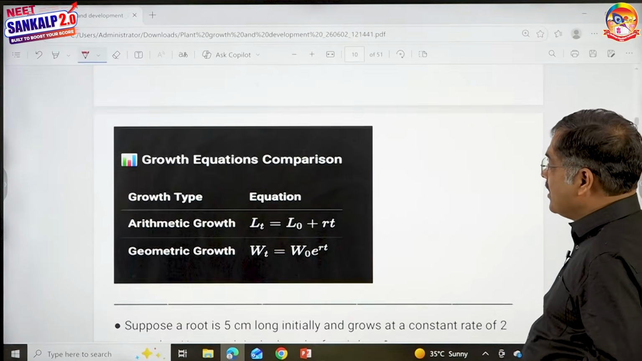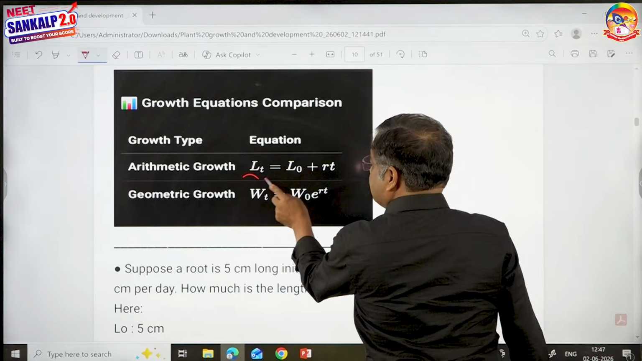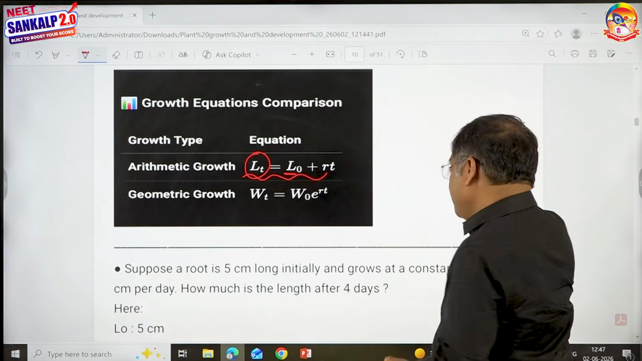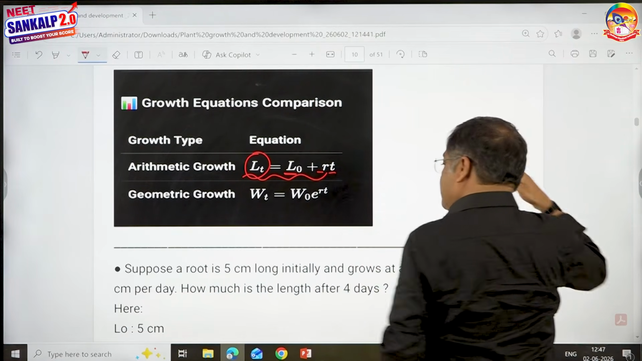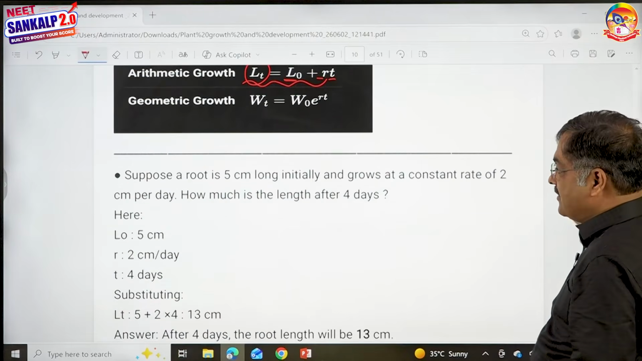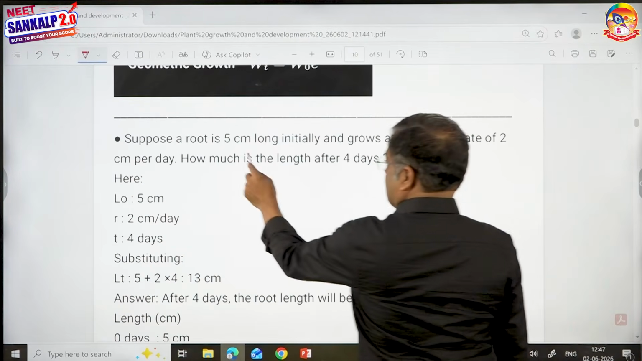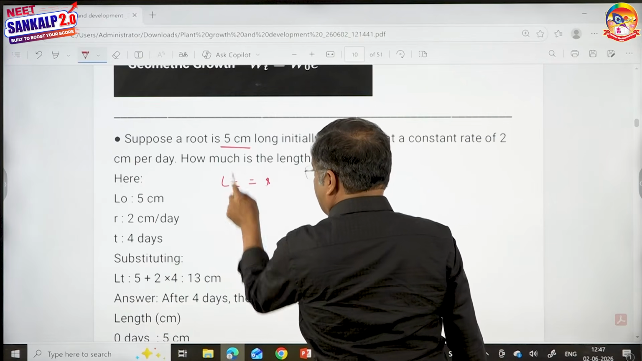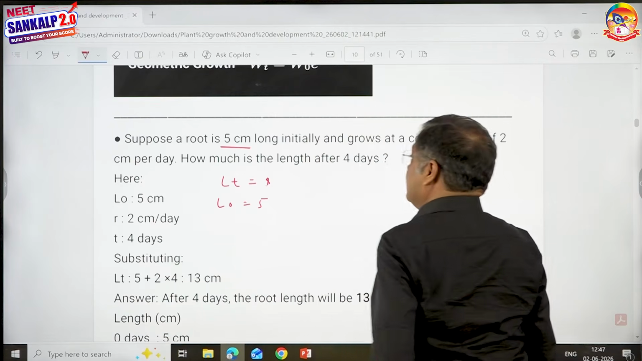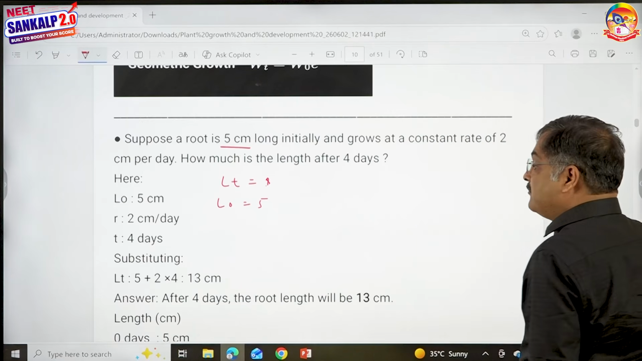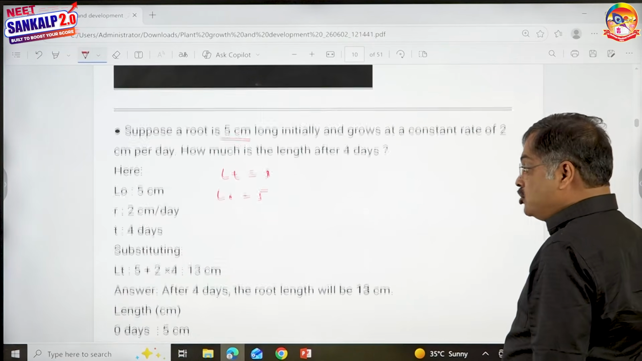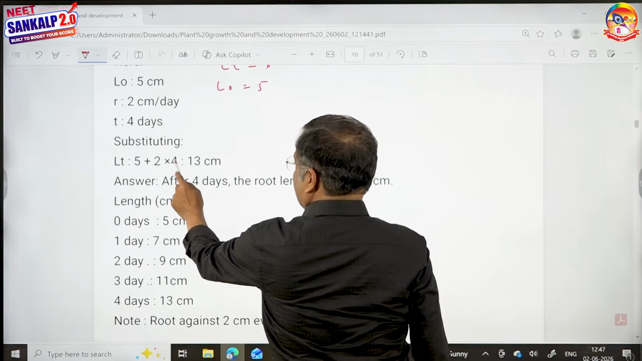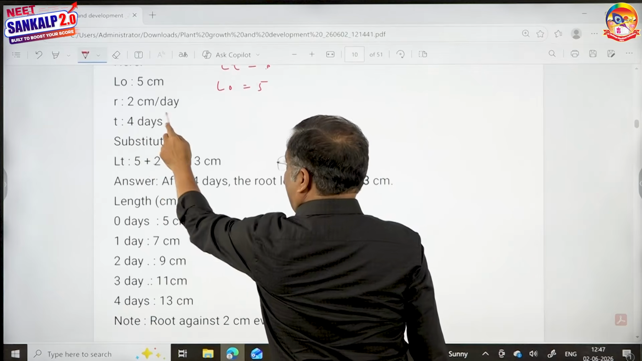All right, the equation for arithmetic growth is Lt equals L0 plus rt, where Lt is the length after time t, L0 is the initial length, and r is the rate per unit time. I gave an example here, children. Suppose a root is 5 centimeters, so L0 is equal to 5, and it grows at a constant rate of 2 centimeters per day. Time is 4, r is equal to 2.